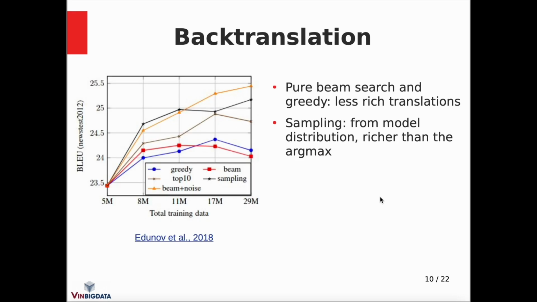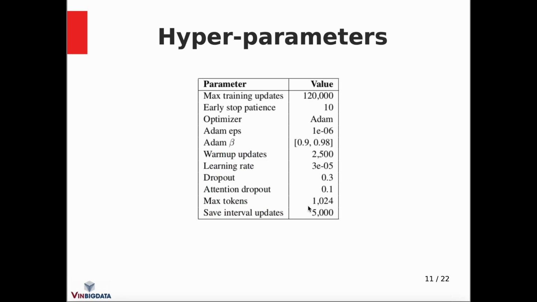We apply the sampling method proposed in 2018, in which synthetic data is generated by sampling from the model distribution, which they show provides better and richer information than pure beam search. We train the model with early stopping, and for the detailed hyperparameters, you can check our paper, which will be published soon.